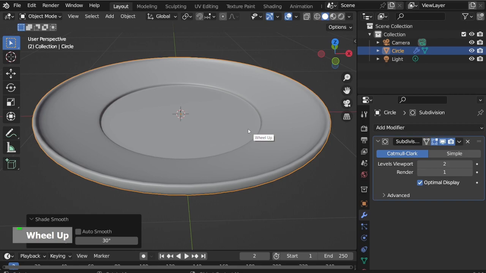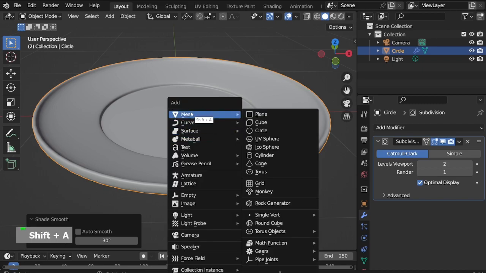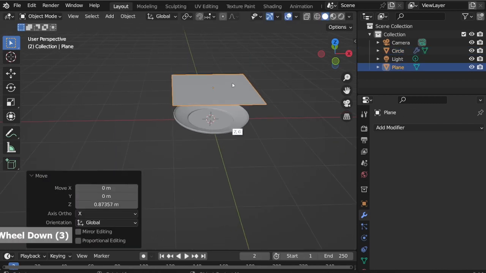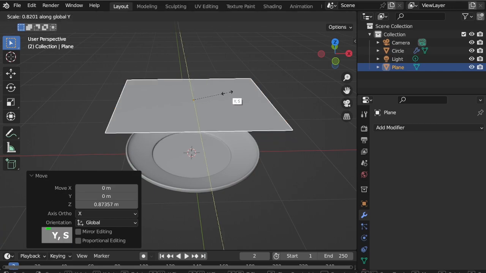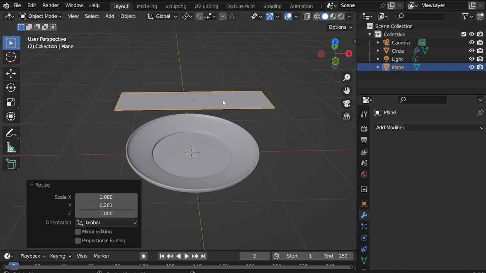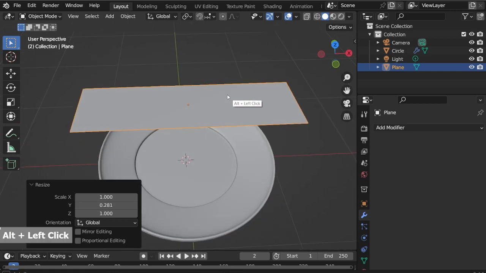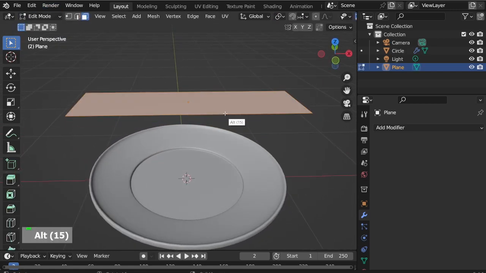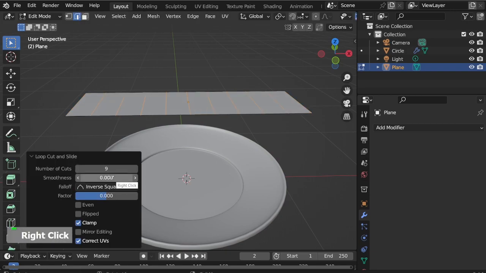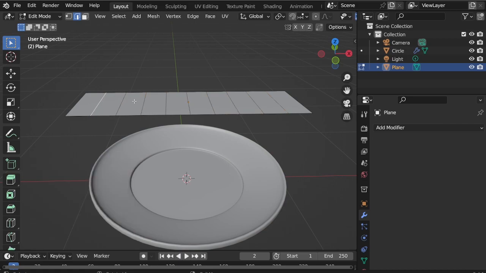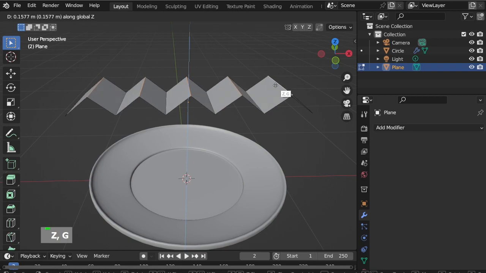Next, let's make the bacon. Shift A, mesh, plane, S, Y to scale on the Y axis. Go to edit mode. Ctrl R, add some loop cuts. Select some edges. G, Z and move up.